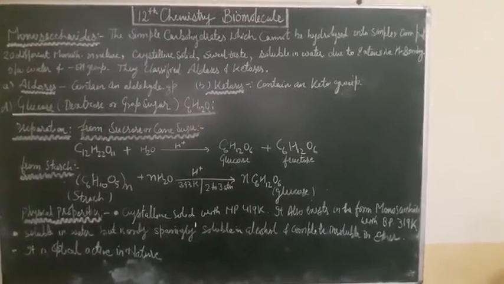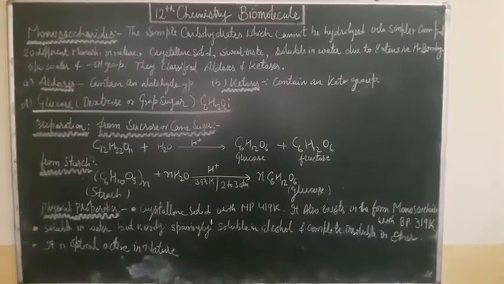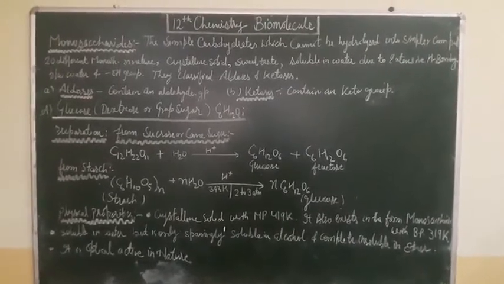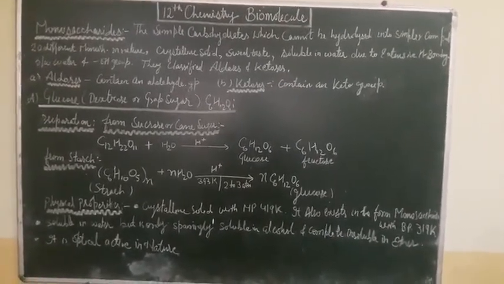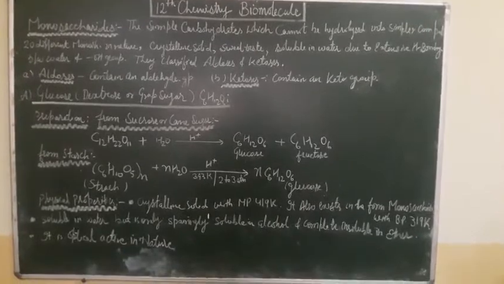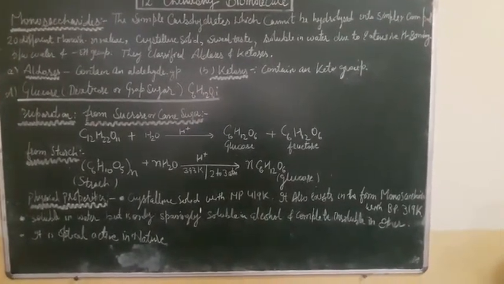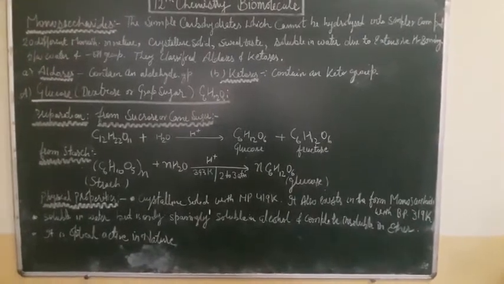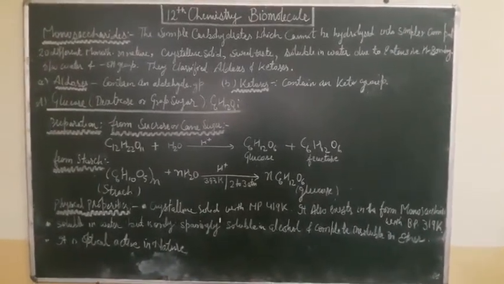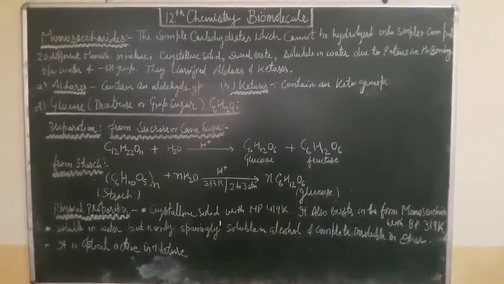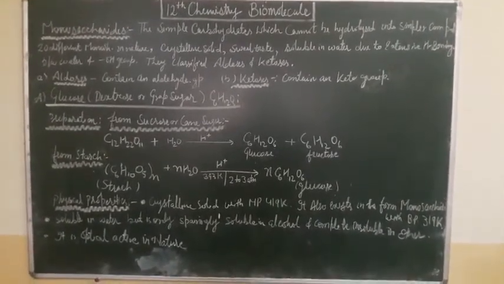Okay, and 20 different monosaccharides occur in nature, and they are crystalline solids, sweet in taste, and soluble in water due to extensive hydrogen bonding between the water molecules and the OH groups. The OH groups are present in a monosaccharide, for example glucose, and the glucose structure always has OH groups.